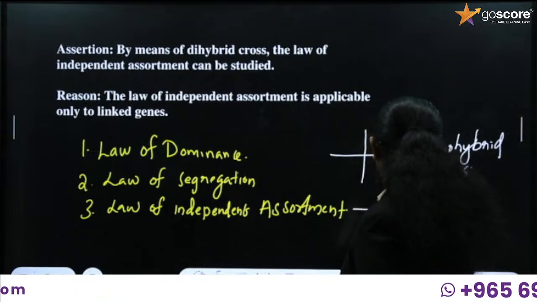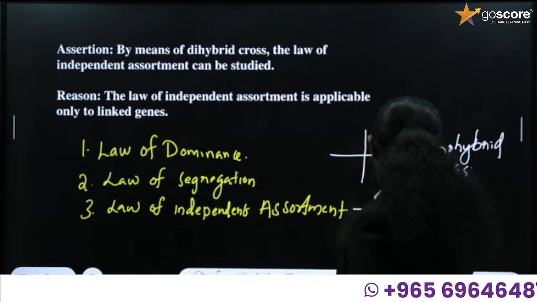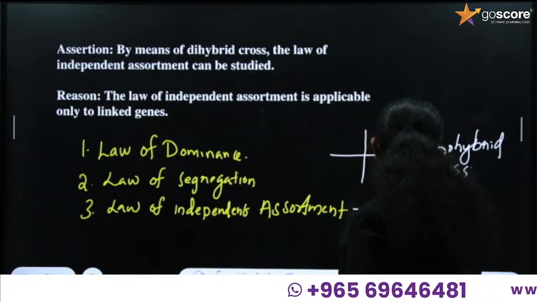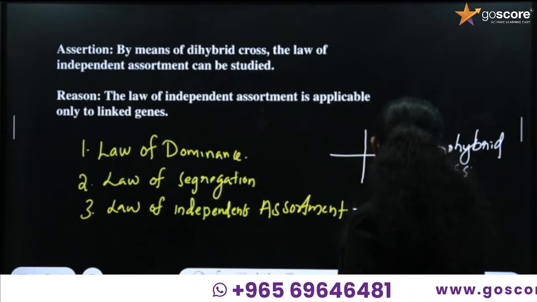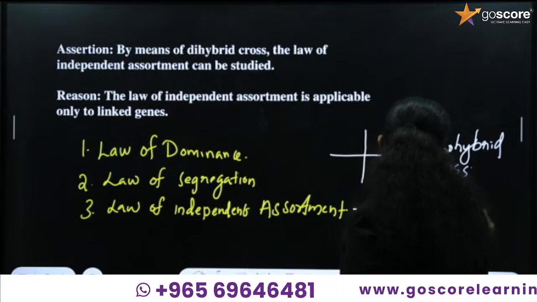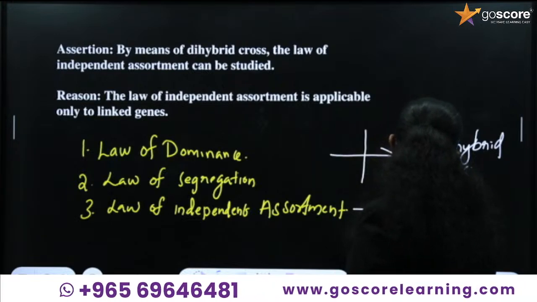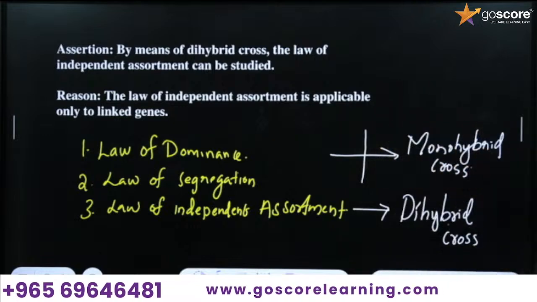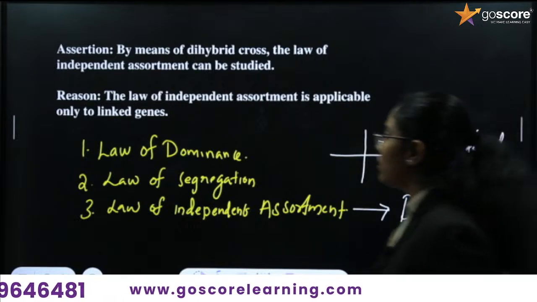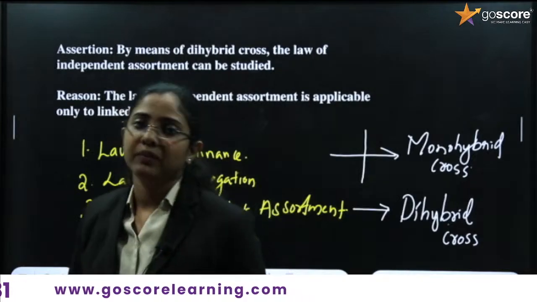The first two laws, dominance and segregation, are studied with a monohybrid cross, whereas the law of independent assortment is always studied with a dihybrid cross. Understood? So the assertion is true.